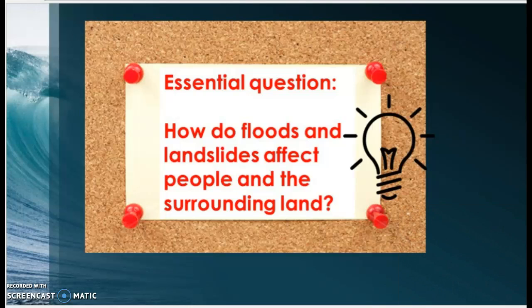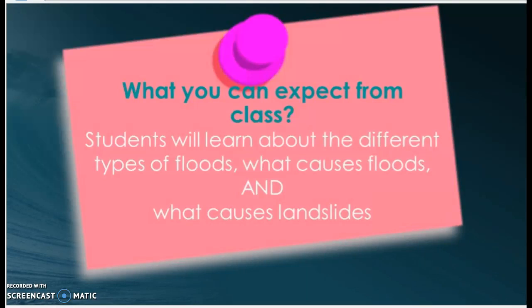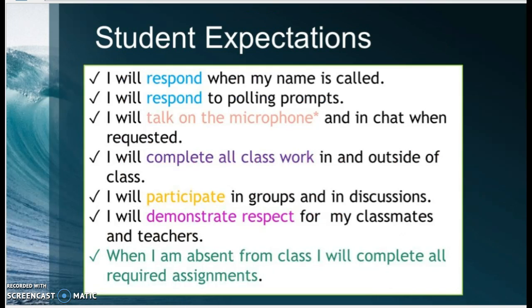All right. Our essential question today: how do floods and landslides affect people and the surrounding land? What can you expect from class today? Students will learn about the different types of floods and what causes floods and what causes landslides. You guys know your student expectations, especially on a day like today. So please make sure you watch the recording, complete the work, and your attendance today and participation will be based on you answering the questions in the Ed Puzzle website.